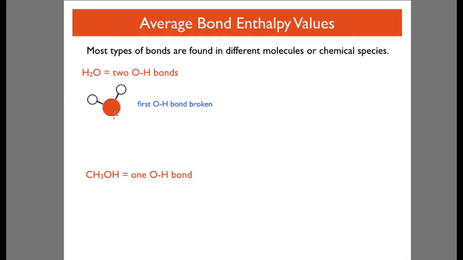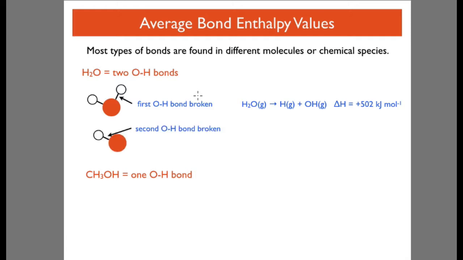There's the oxygen and 2 hydrogens. The first OH bond is broken here, and the bond enthalpy for that is 502 kilojoules per mole. Then if we break the second bond, we'll get a bond enthalpy of 427. So they're different bond enthalpies.